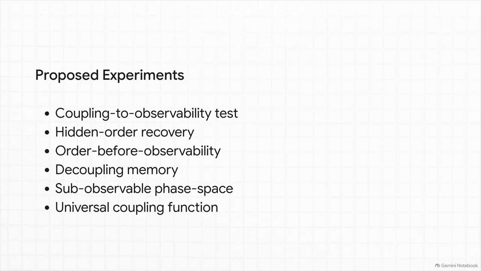Rather than fruitlessly trying to build some impossible rulers smaller than the Planck length, physics already knows that quantum states can possess phase-space structures way below our observable resolution. So these experiments will specifically test if observable information systematically depends on the degree of coupling.